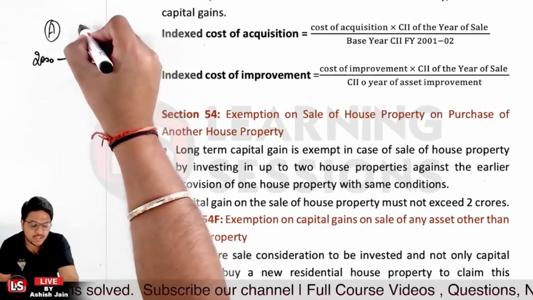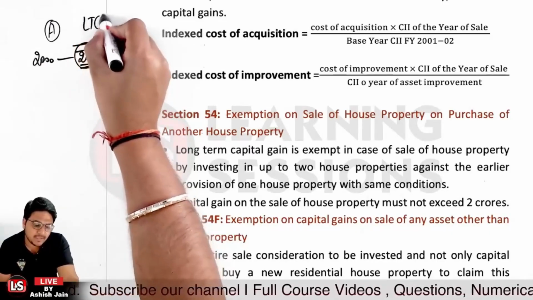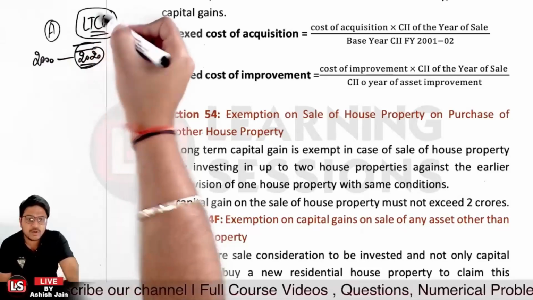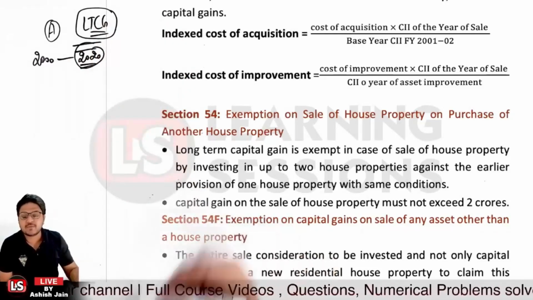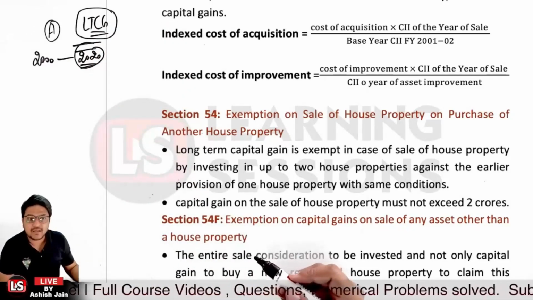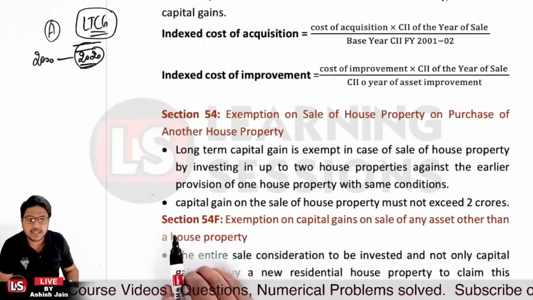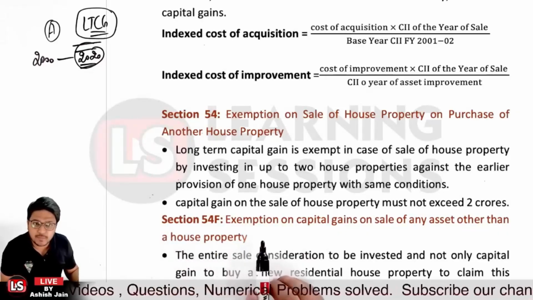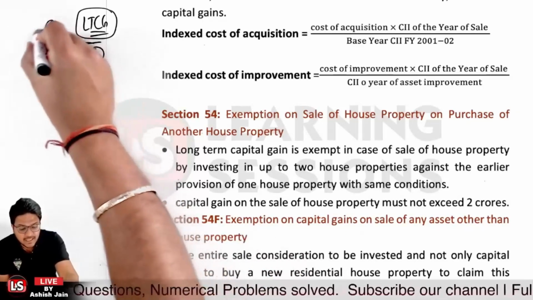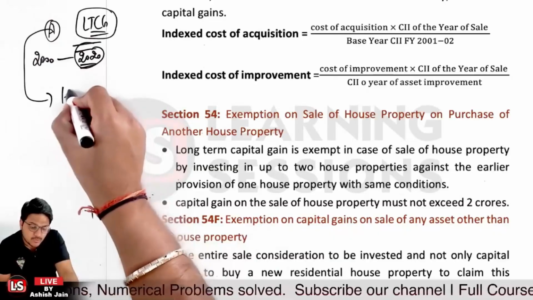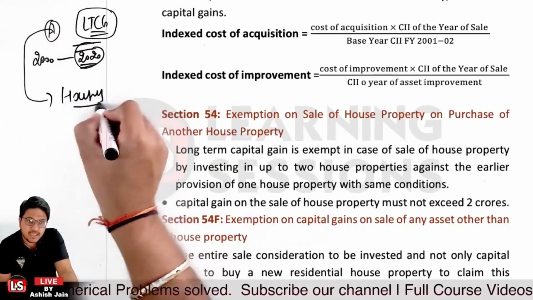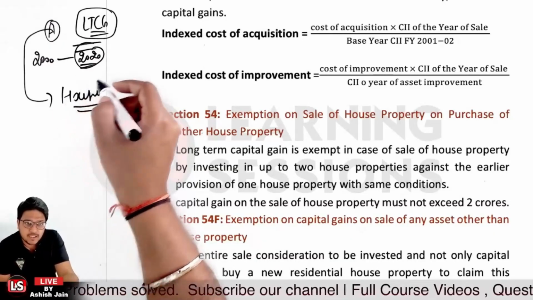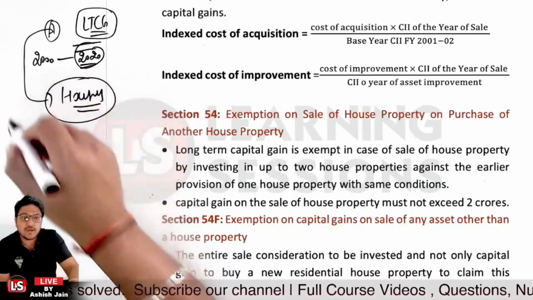Now the person is liable to pay long-term capital gain, right? If there was a capital gain. That is the case. But long-term capital gain is exempt on the sale of a housing property if person A invests into another housing property, or one or two properties.